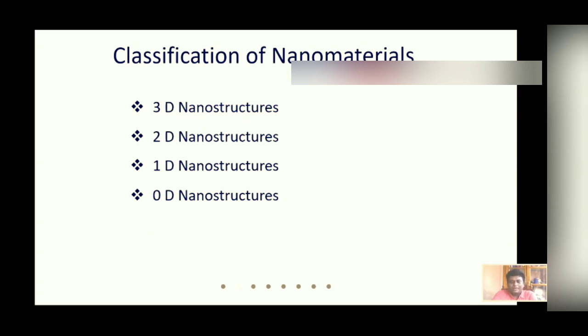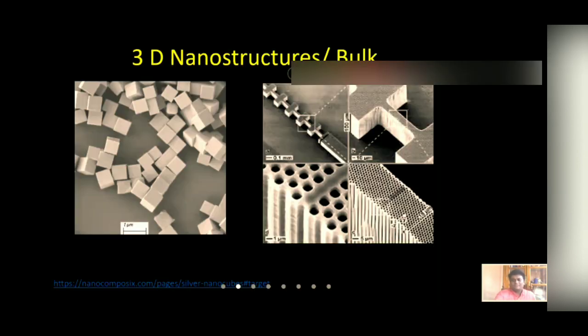So what are 3-dimensional nanostructures? As the name suggests, the sizes are very large in all 3 dimensions. Small nanoparticles.